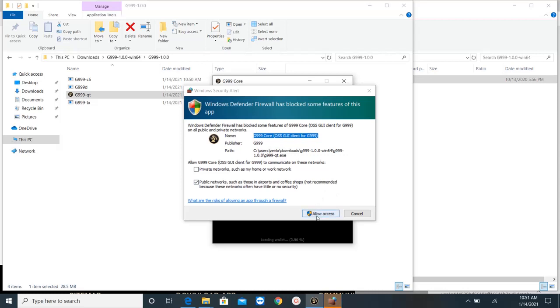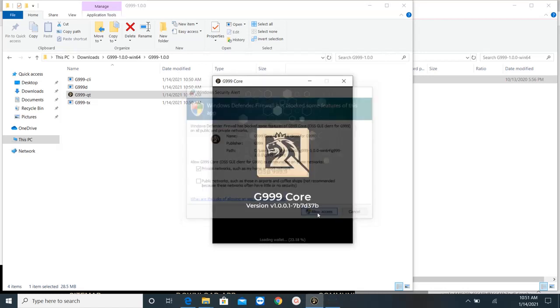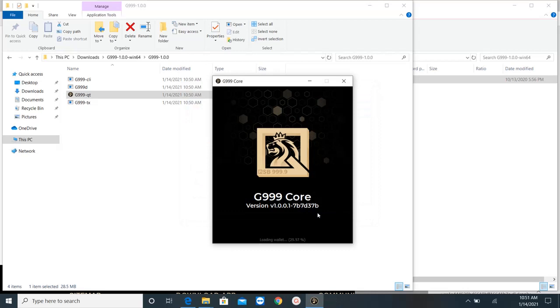Here I click on private network. I will remove the public network and I will click on allow access. So it's loading the wallet, as we can see here. So we're almost at the end of the downloading.